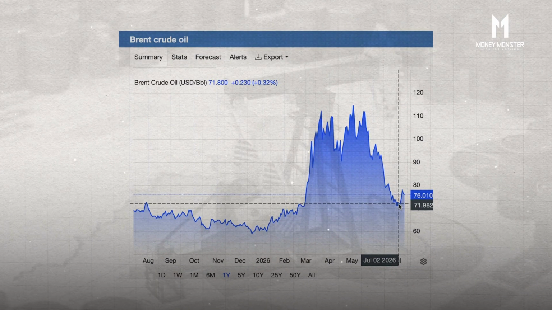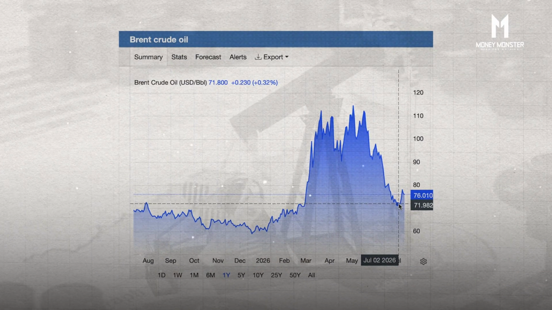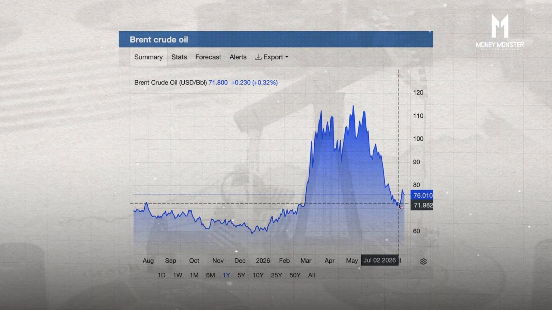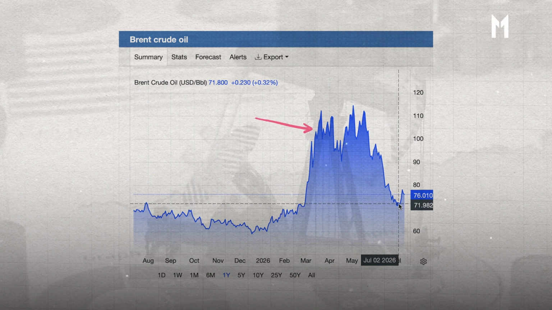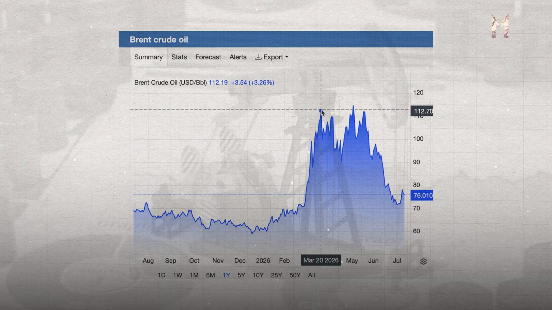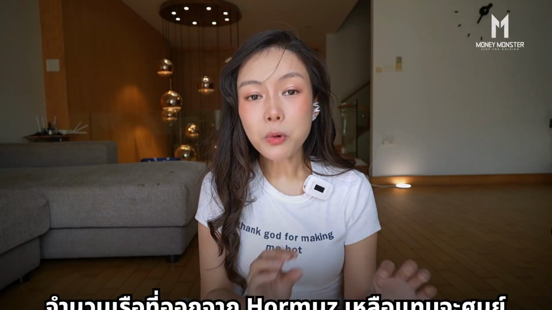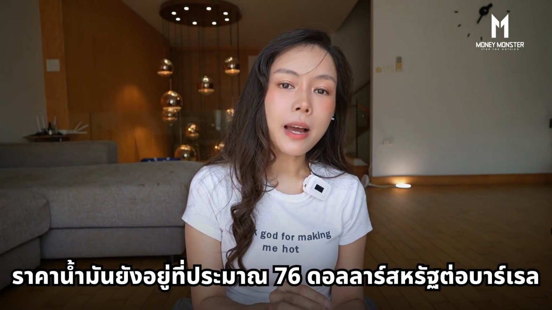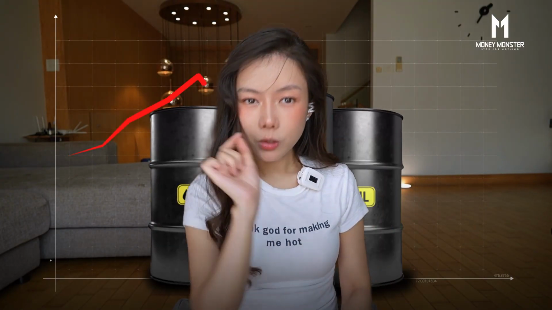Let's check the market. If we look at the Brent crude oil price chart, we can see that oil prices have only gone up a little compared to back in March when the Iran war first started. Back then, Brent crude oil prices shot up to over $100 per barrel. But now, even though the number of ships leaving Hormuz has dropped to almost zero, oil prices are still around $76 per barrel. This shows that the market is surprised, but not as much as when the war first started. So this point where oil prices have dropped this deep right here.